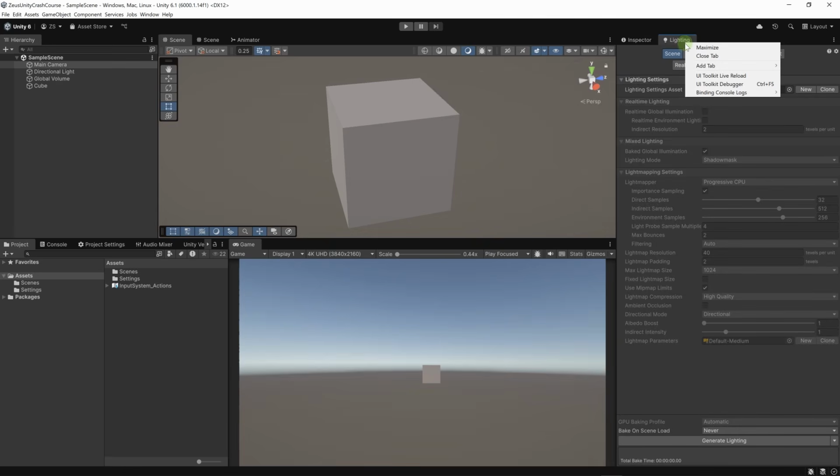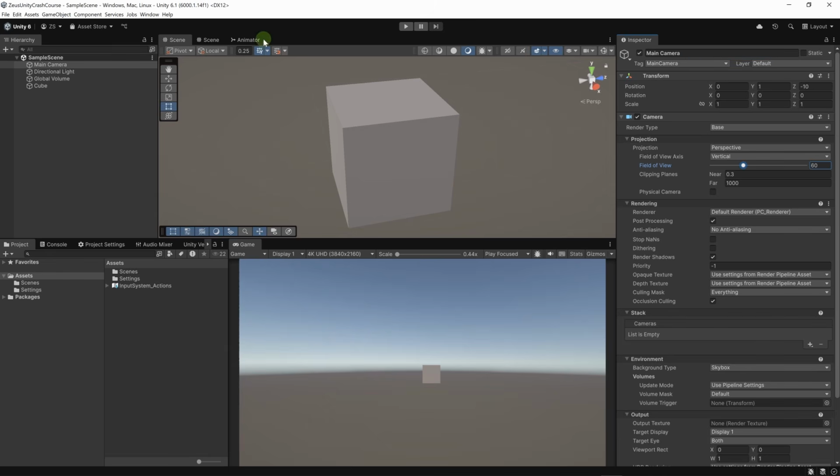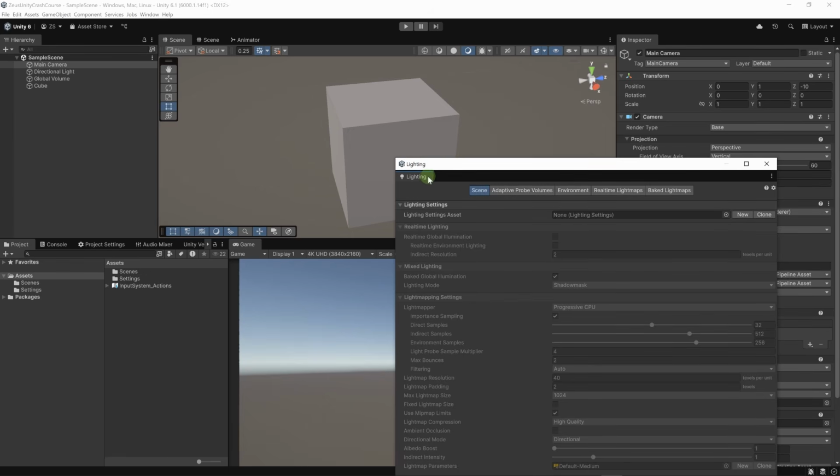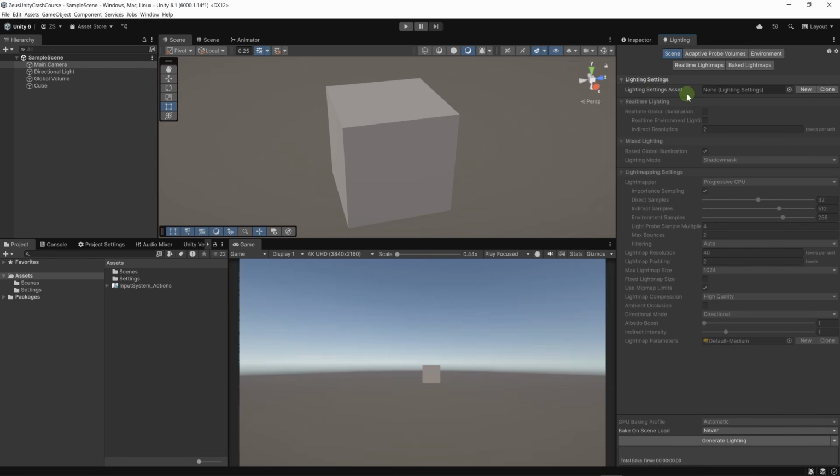So let's right click on it, close tab. If you don't have it here, you can go to Window, Rendering, Lighting, and then you can dock it on the interface. I can click here, then drag and dock it either here or here. It's your choice. We can create some lighting settings.